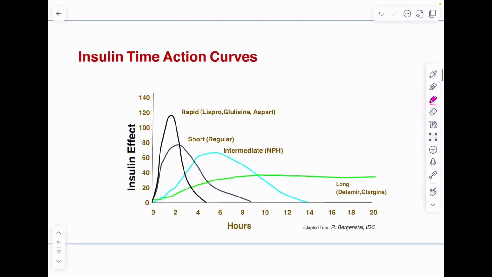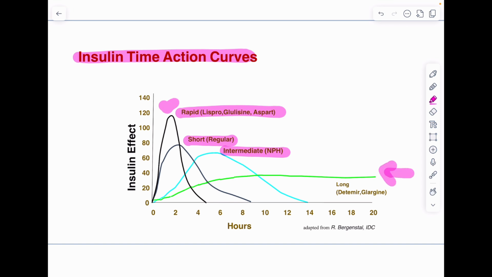This is the insulin time action curve. Again, it is the same thing which I have described just now. This is for rapid-acting insulin. This is the peak of rapid-acting insulin. This is short or regular insulin, and intermediate-acting insulin, that is NPH, and this is the graph for longer or long-acting insulins which do not have a peak. The action profile is like a flat line.